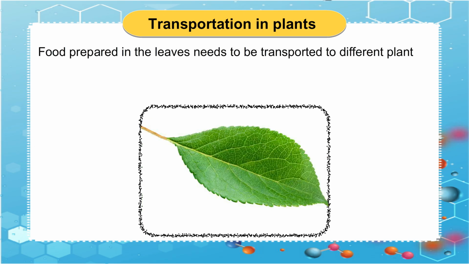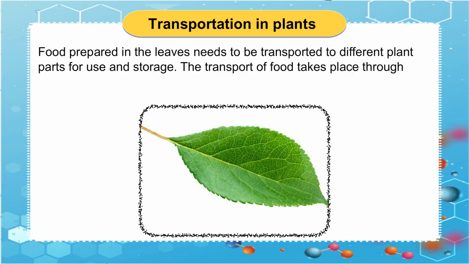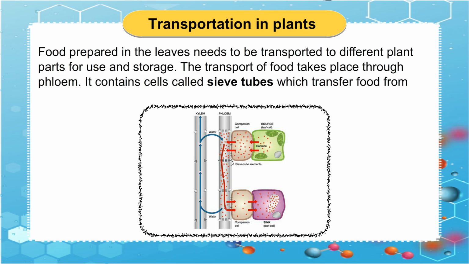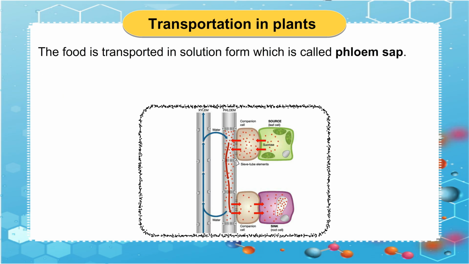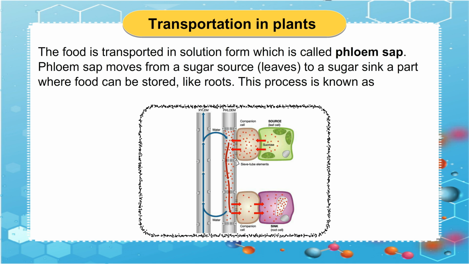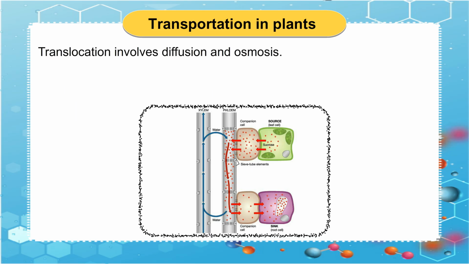Food prepared in the leaves needs to be transported to different plant parts for use and storage. The transport of food takes place through phloem. It contains cells called sieve tubes, which transfer food from one part of the plant to another. The food is transported in solution form, which is called phloem sap. Phloem sap moves from a sugar source, leaves, to a sugar sink, a part where food can be stored, like roots. This process is known as translocation. Translocation involves diffusion and osmosis.